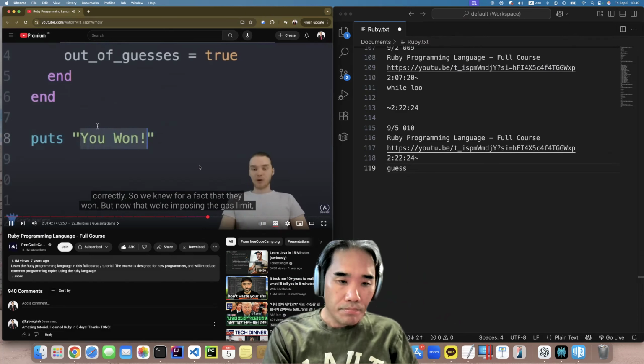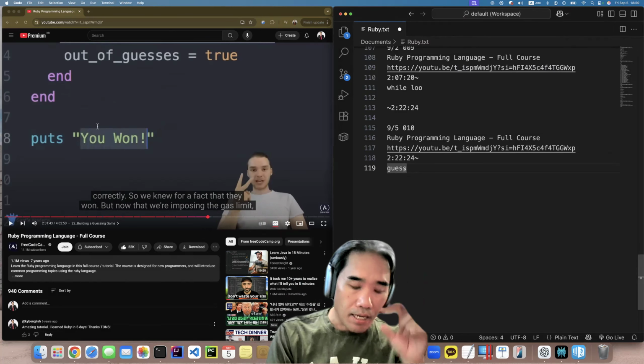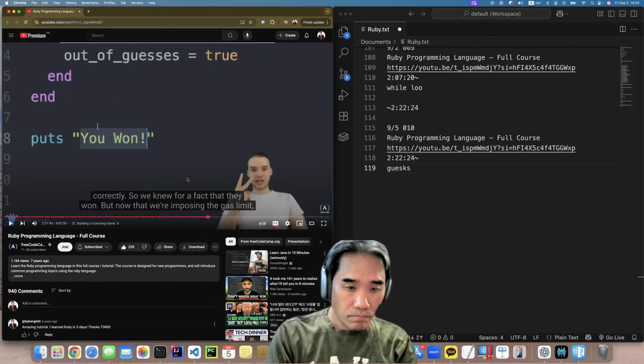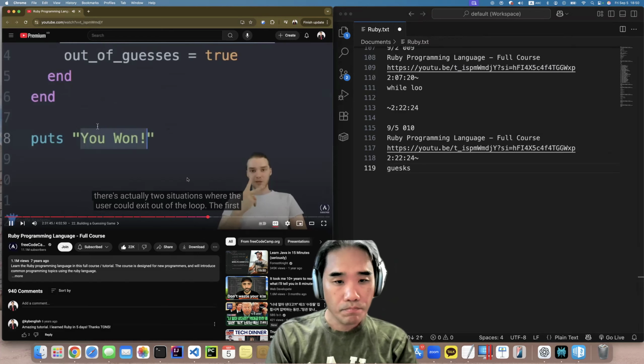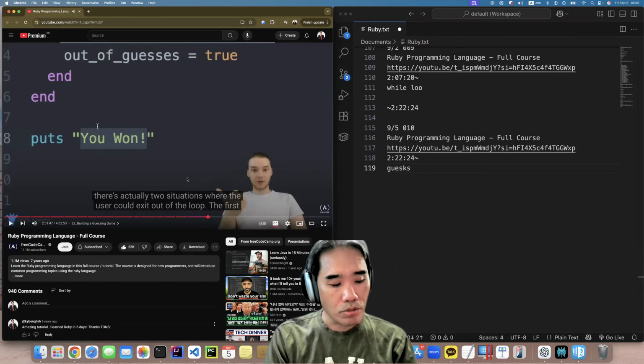But now that we're imposing the guess limit, there's actually two situations where the user can exit out of the loop.